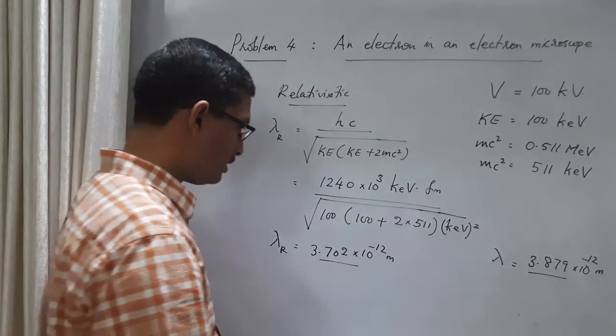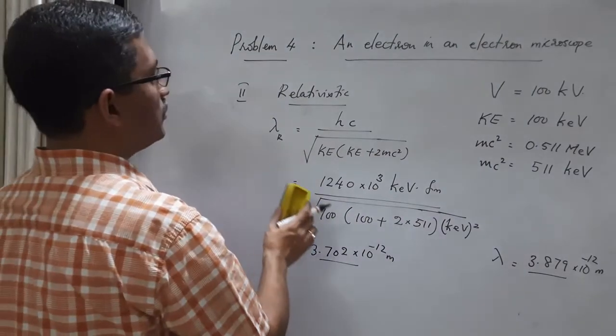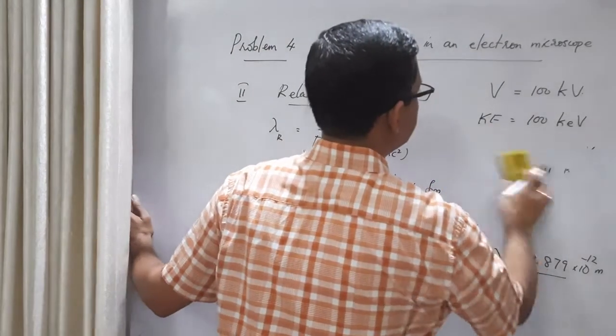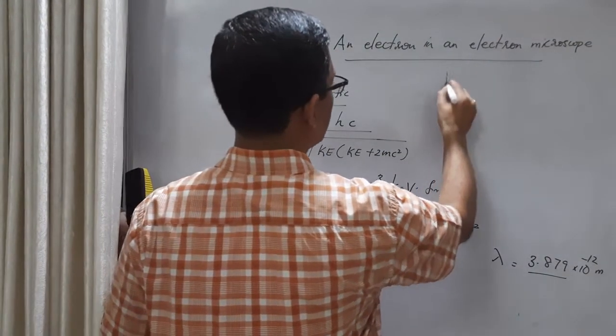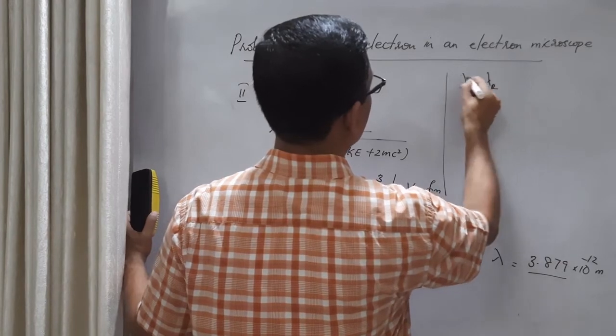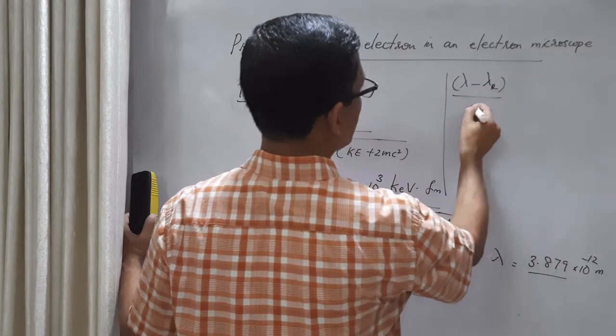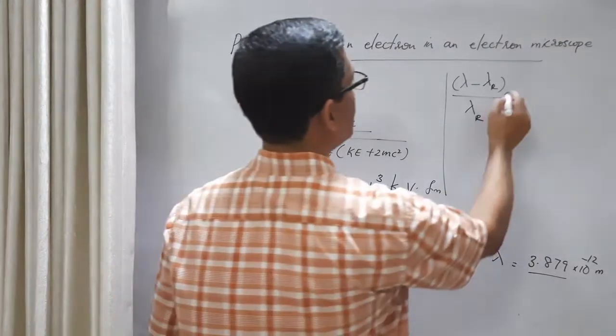So what is the percentage of error? We can calculate it like this. Lambda minus lambda r, the change in value, divided by the actual value, which is the correct value from the relativistic formula, into 100.